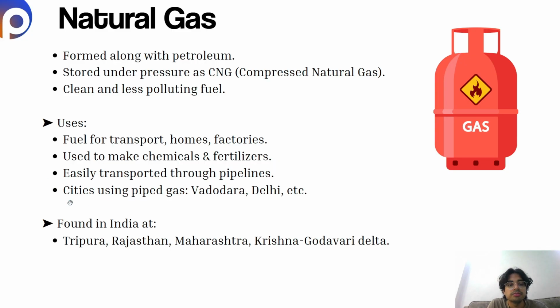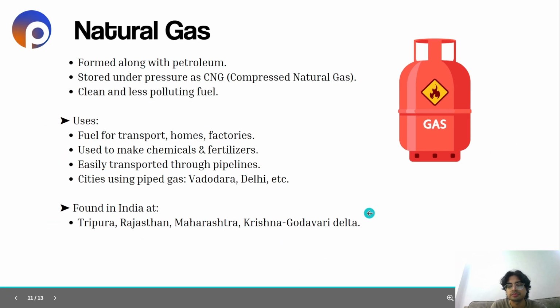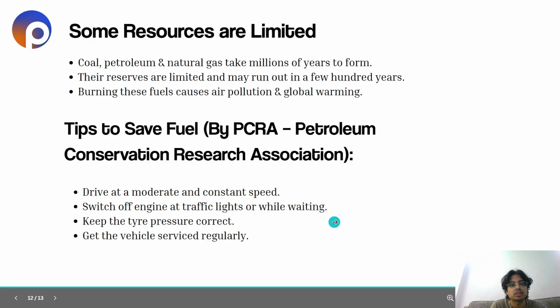Okay. Cities using piped gas, for example, Vadodara, Delhi, etc. So these are the metropolitan areas where the piped gas is used. It is found in India at Tripura, Rajasthan, Maharashtra, Krishna Godavari Delta. These are the places where in India the natural gas is found.